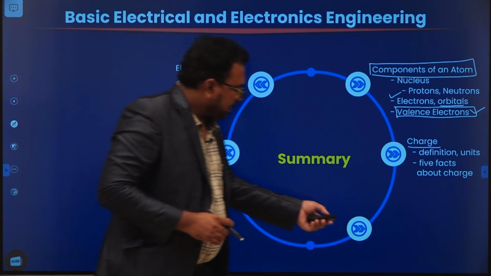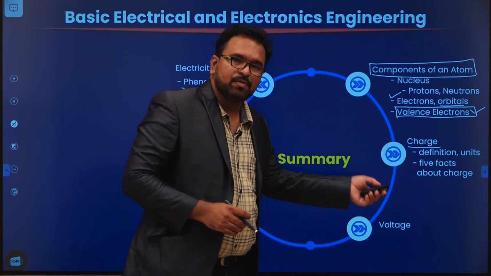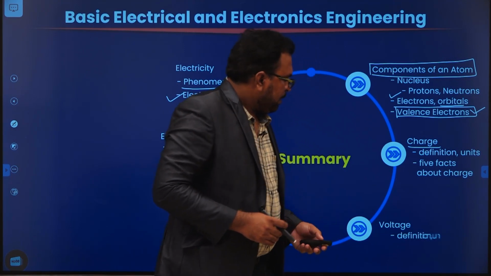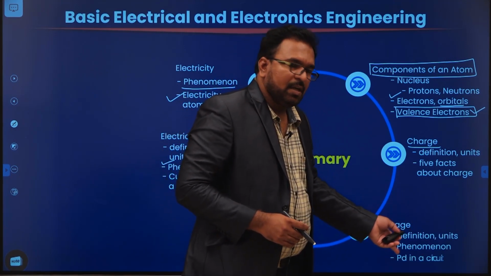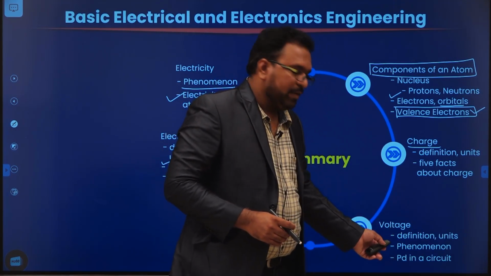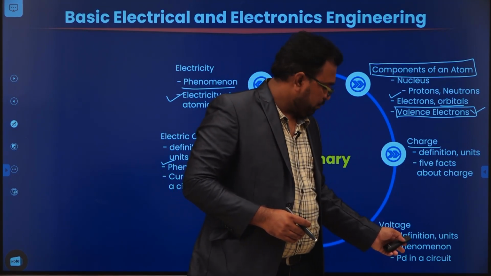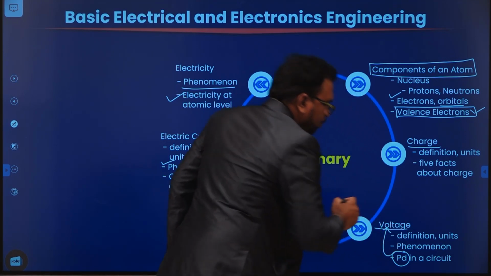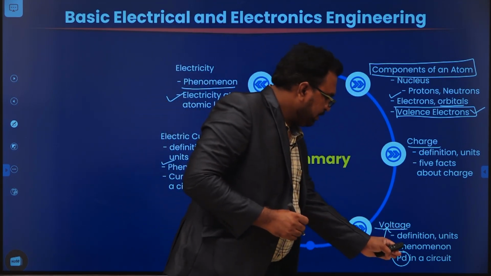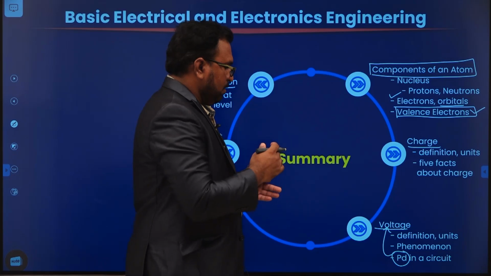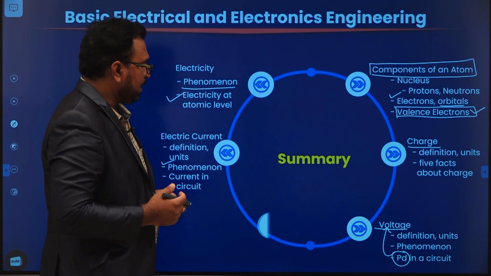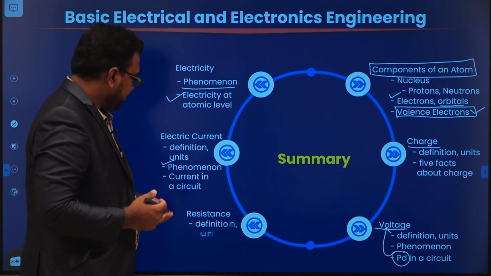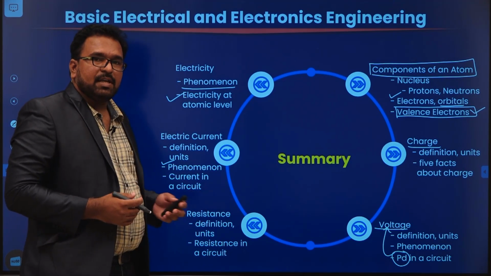Similarly, we discussed voltage. What is voltage? It is responsible for the flow of current. We discussed the definition of voltage and its units. Next, the phenomenon, and we discussed the potential difference. Potential difference, or PD, is the other name for voltage, and how it causes the current to flow in a circuit. And finally, we discussed resistance, its definition, its units, and resistance in an electrical circuit.